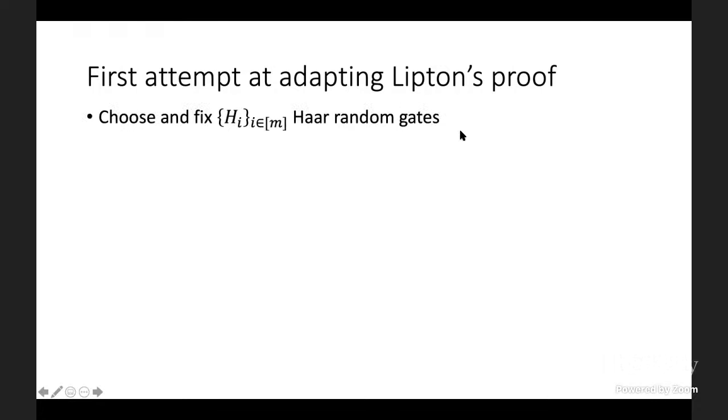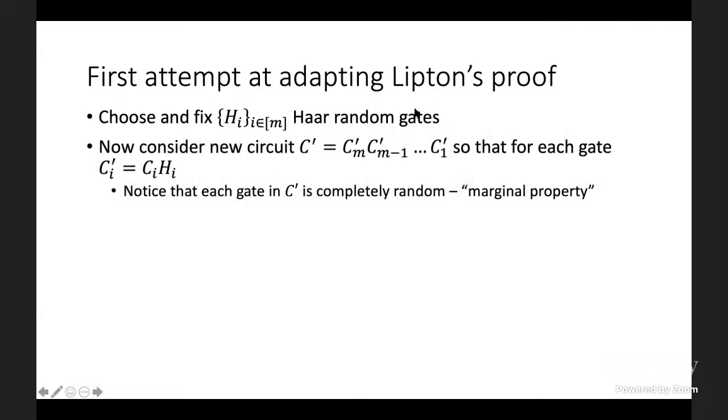Here's one idea. It won't quite work, but it's very close to working. So let's say we choose and fix m Haar-random 2-qubit gates. We'll call those big H1, big H2, and so on. And now let's consider a new circuit, C prime, which is a scrambled circuit.